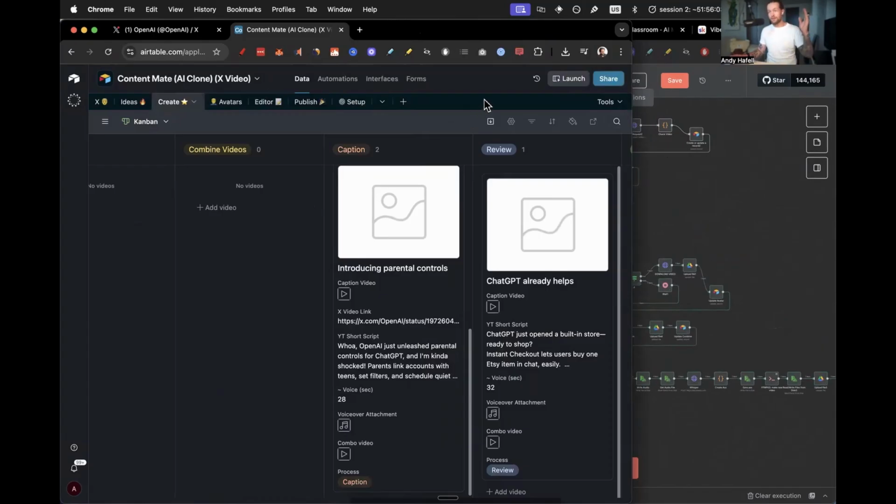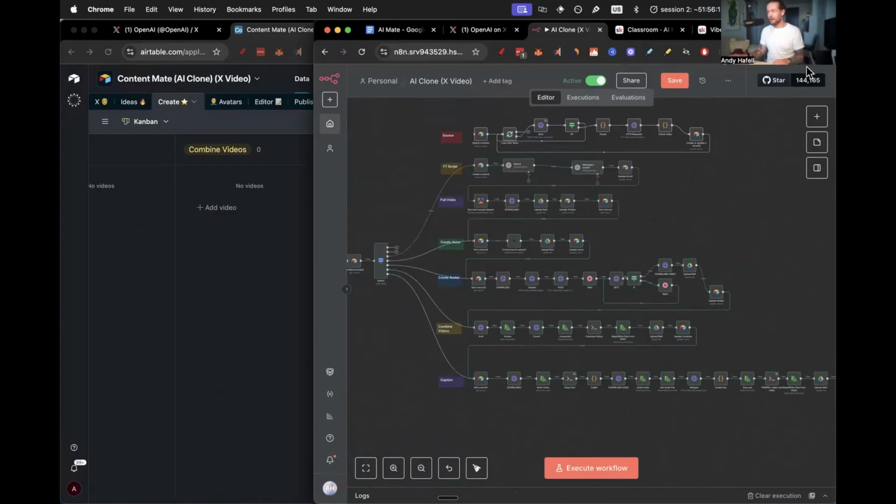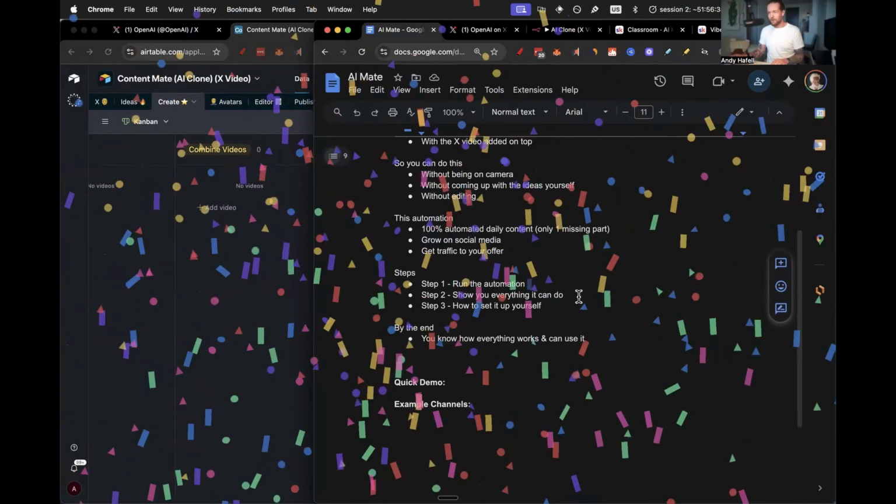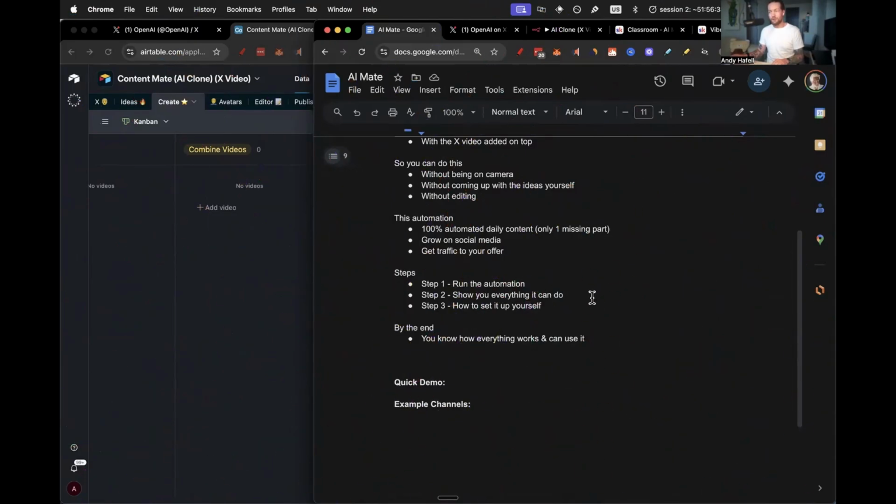And I've basically built it end to end, so it doesn't have many hiccups or you have to click many buttons. But of course, there is a lot of customization that goes into it. And I think that's what I want to talk about next. I'm just going to quickly check out the document here. So we have been able to run the automation. I'm just going to pop up a little confetti right now. And now I want to show you everything that it can do.